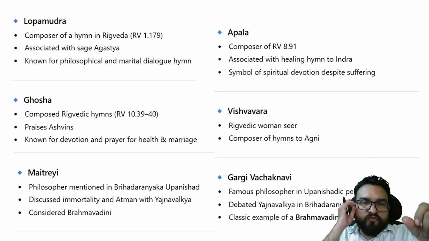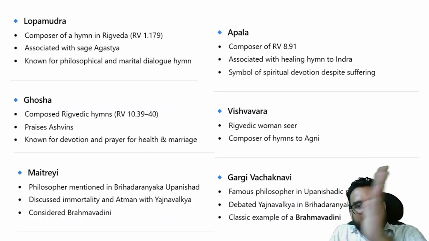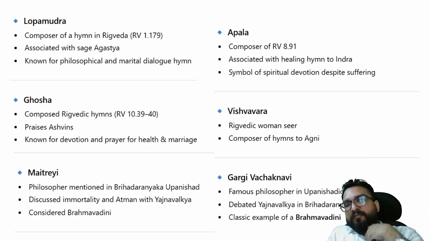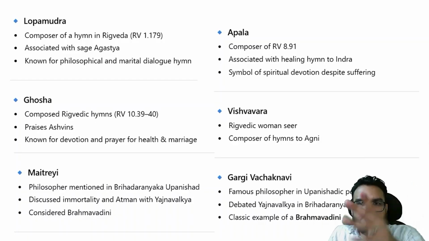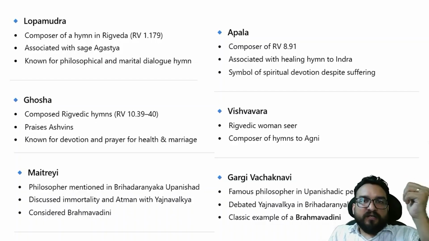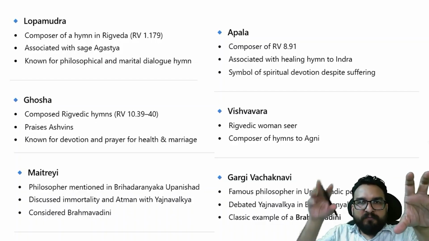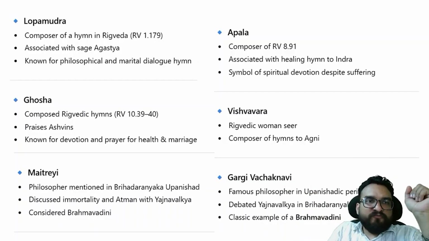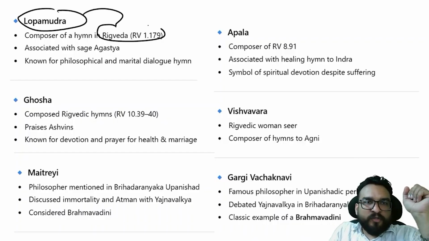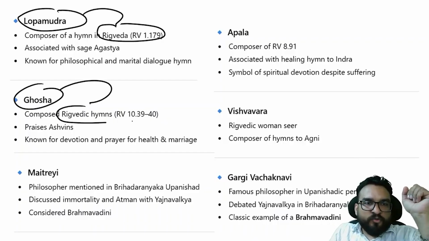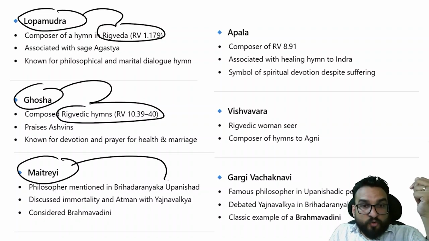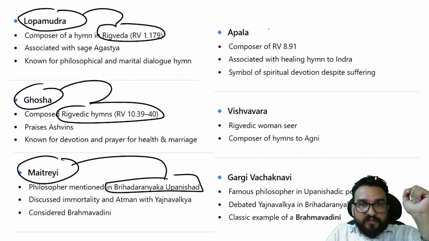Now I will be giving you 5 minutes to differentiate between them. Let me see how many of you are able to differentiate between them. Differentiate means you can group them and you can find the odd one out as well. For example, Lopamudra is related to Rigveda. Ghosha related to Rigveda. So they are women seers. Right? Maitreyi, Upanishad, not Rigveda. Apala,